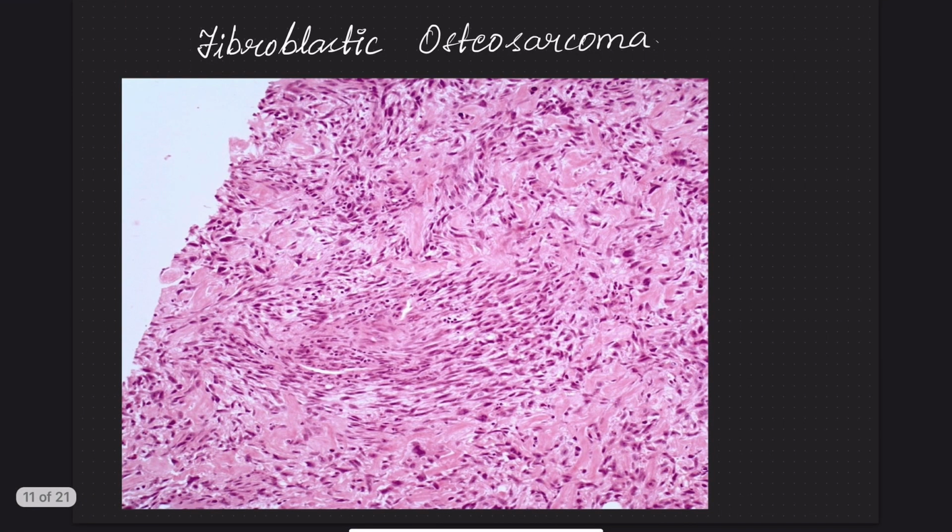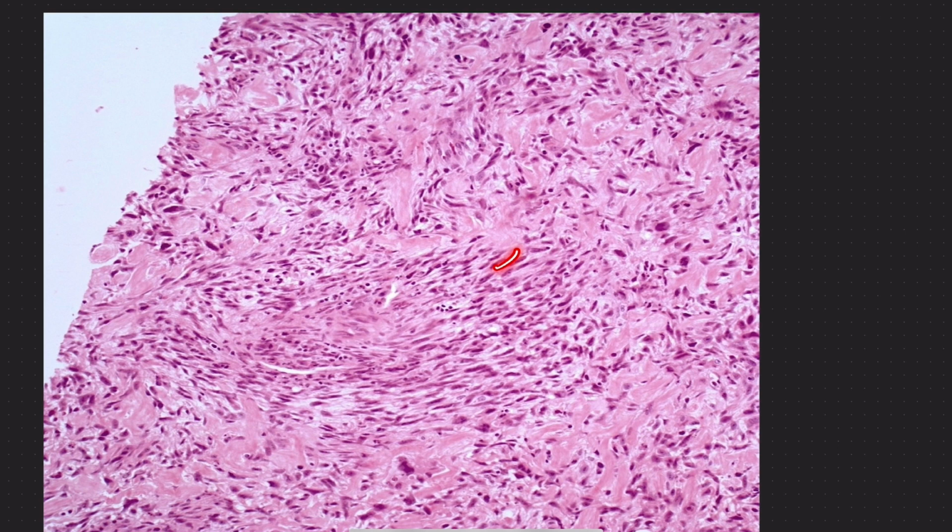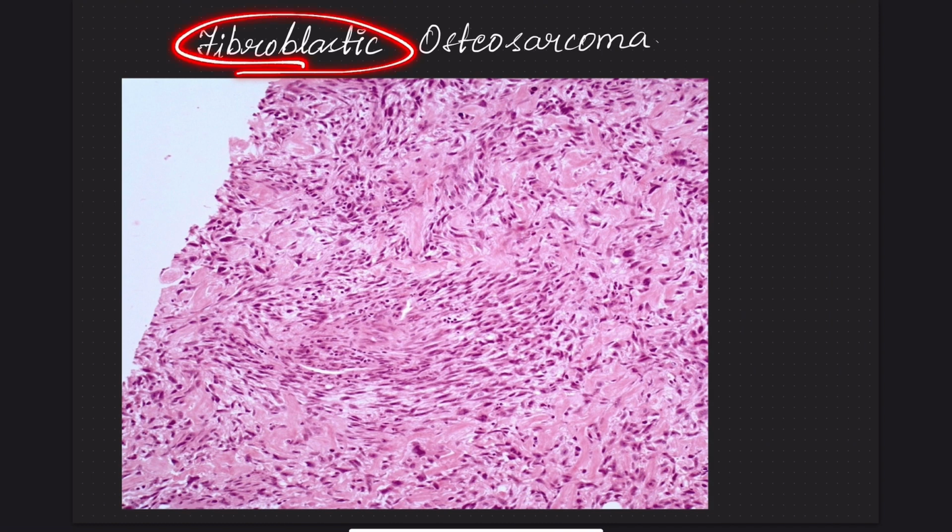The predominant matrix here shows certain spindle-shaped cells. These are the fibroblasts, long, elongated, with tapered ends, and spindle-shaped nuclei can be appreciated. This light pink color is the osteoid, like a fine lace-like pattern. Since most of the matrix is comprised of fibroblasts, it is given the name fibroblastic osteosarcoma.